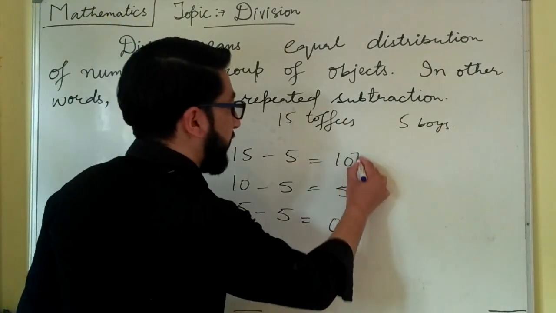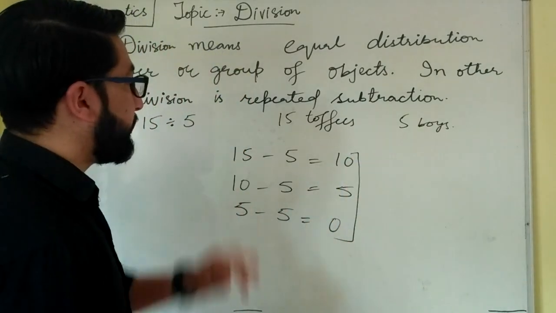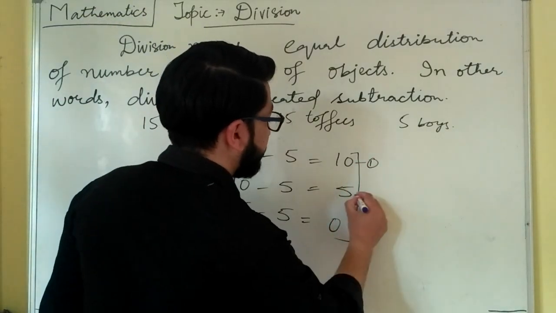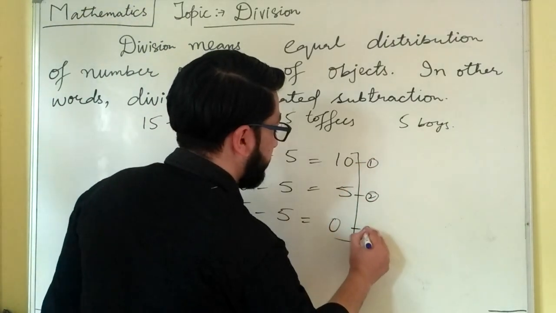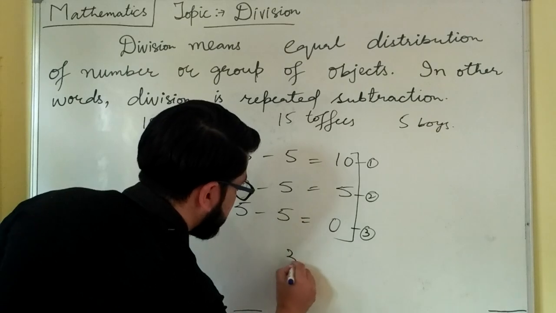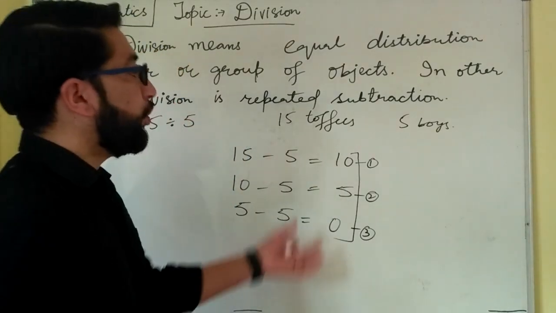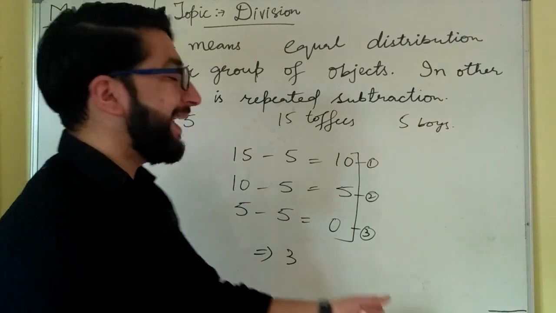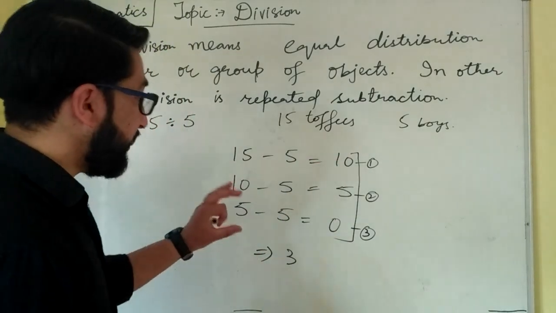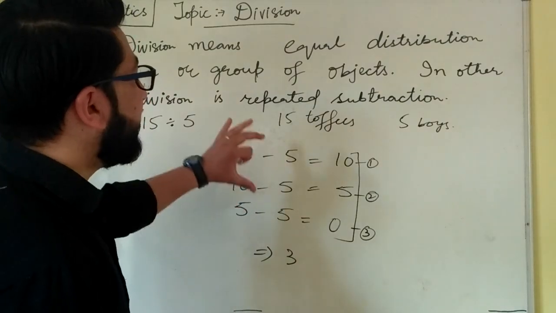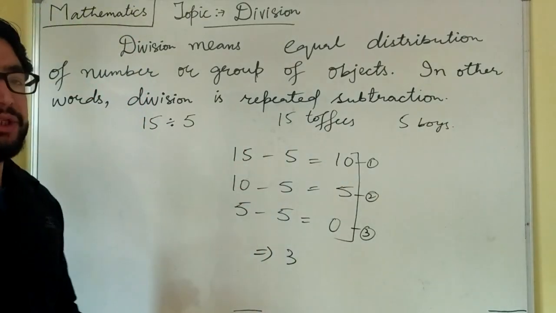In how many steps have we subtracted 5 from 15? We can say step 1, step 2, and this is step 3. So our answer is 3. Here we have got 3 toffees, so each of the boys will get 3 toffees. But when you see this process, it is much time consuming.